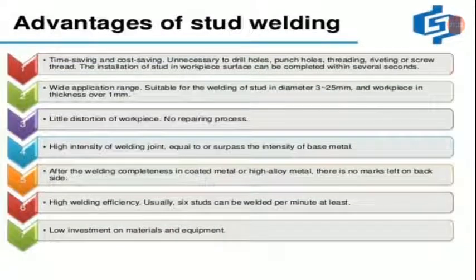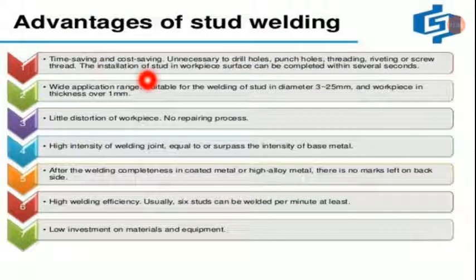So advantages of stud welding: time saving and cost saving. Unnecessary to drill holes, punch holes, thread, rivet or screw thread. The installation of a stud in the workpiece surface can be completed within several seconds. Wide application range, suitable for the welding of studs in diameter 3 to 25 mm and workpiece in thickness over 1 mm. Little distortion of workpiece, no repairing process. High intensity of welding joint, equal to or surpassing the intensity of base metal as well. After the welding is completed in coated metal or high alloy metal, there are no marks left on the back side as well. High welding efficiency, usually 6 studs can be welded per minute at least. Low investment on materials and equipment.